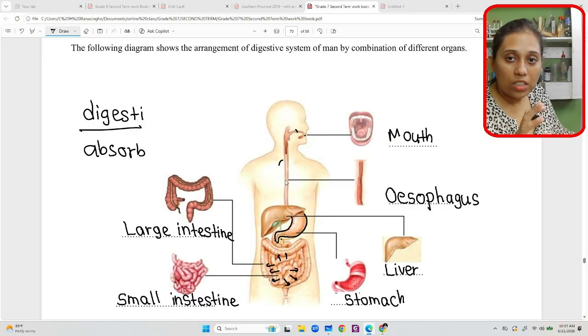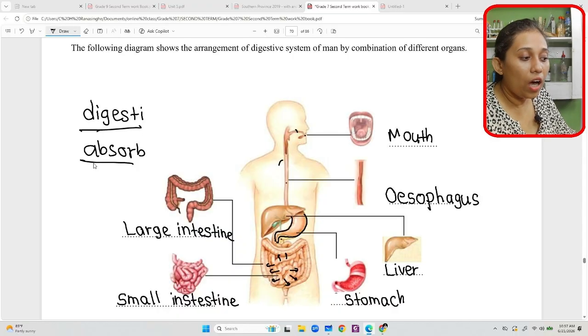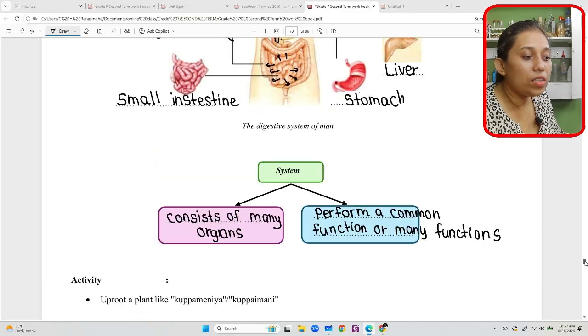If we take the digestive system, it performs two tasks, digestion and absorption. So that's what they have said here: perform a common function, where common means one function or many functions. Now that is about the human systems.